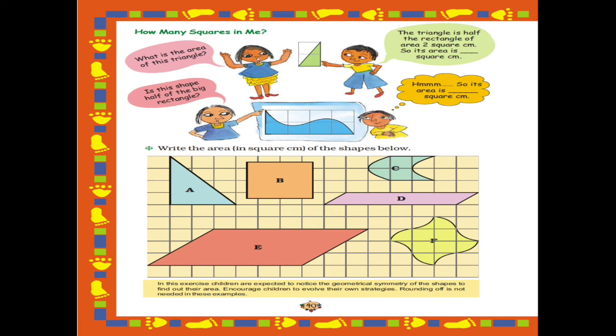Now let's see the last one, that is F. In this, let's count the completely filled squares. 1, 2, 3 and 4, right? 4 complete squares. Now let's count the more than half filled squares. They are 1, then 2, then 3 and 4. 4 are more than half filled squares. Now let's count the quarter filled squares. So 1, 2, 3 and 4. So there are total 4 quarter squares.